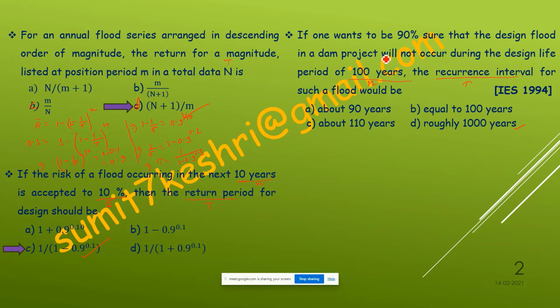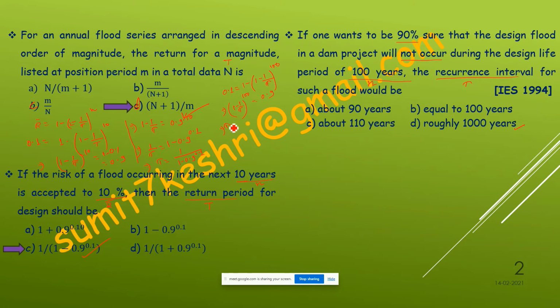What will be R bar here? This probability of occurrence is 0.1, because 90% means not occurrence, so occurrence will be 10%, that is 0.1. So 0.1 is equal to 1 minus 1 by T to the power n, where n is 100 years. From here you can calculate T. So 1 minus 1 by T to the power 100 is equal to 1 minus 0.1, that is 0.9. Just calculate T and tell me the value.